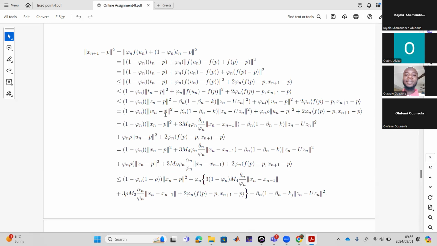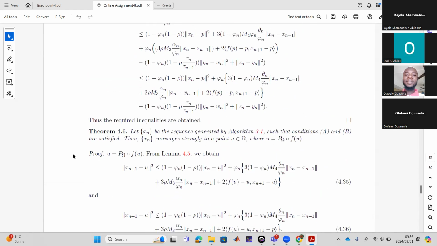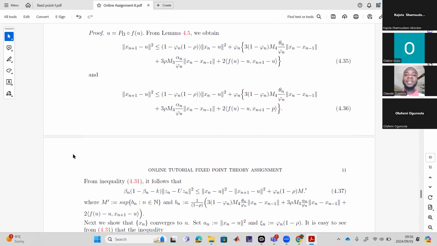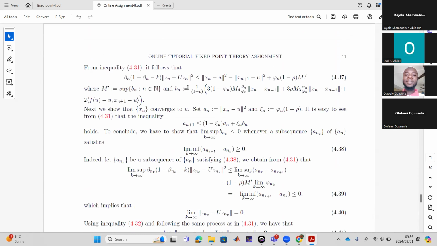So he has cut two expressions here, but in Kajola's case, he cut one expression and left one, so that he now has the one he left and this one. But he is supposed to have two things, Zn minus Yn and the other. But I'm thinking having the three things at the time will be too much. So just like we were saying, this is just one here, but maybe the other one is going to have two.